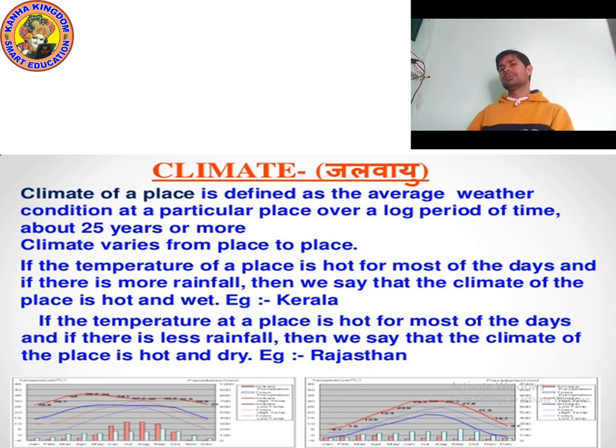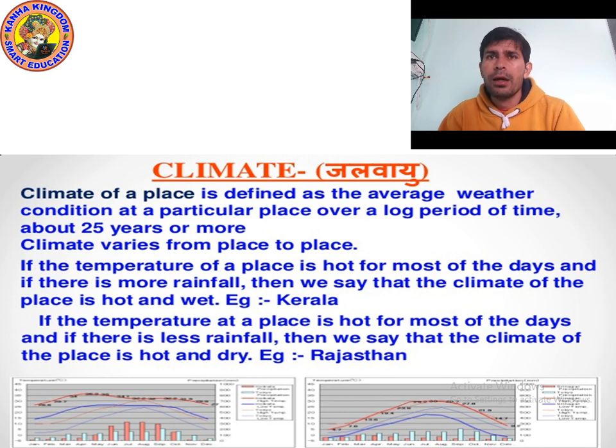You know, in the previous class, I showed you a table in which, as I told you, you write the weather of a particular place for 1 week, then the average will be the climate. But actually, the average will always be the average of 25 years. Climate is actually the average of weather of 25 years. So remember, kids, the climate of a place is defined as the average weather condition at a particular place over a long period of time, about 25 years.